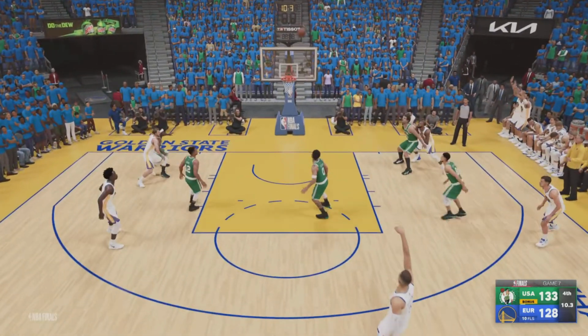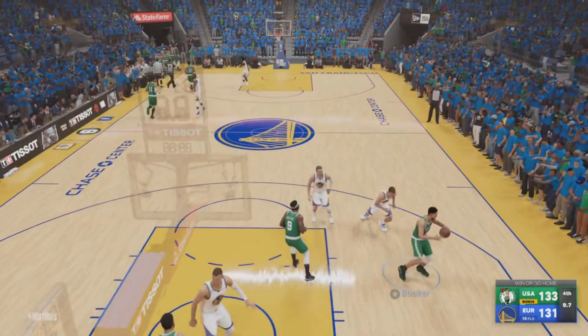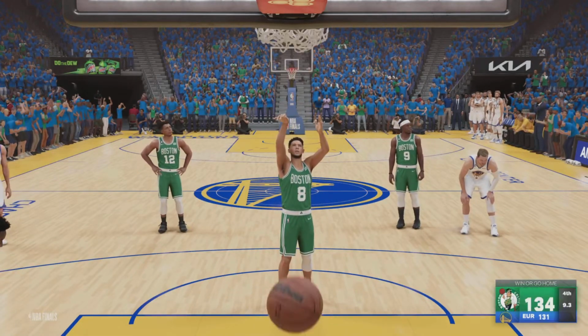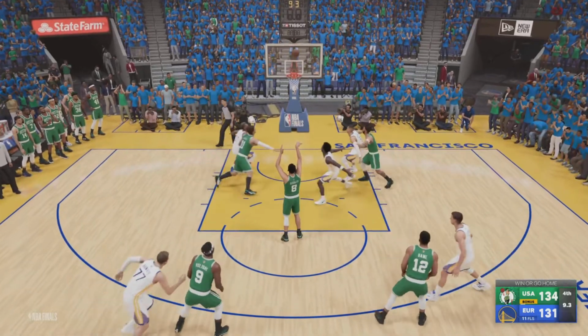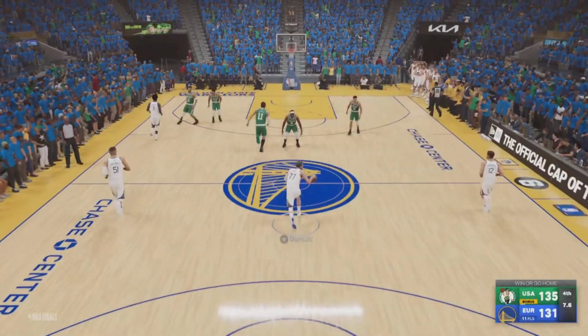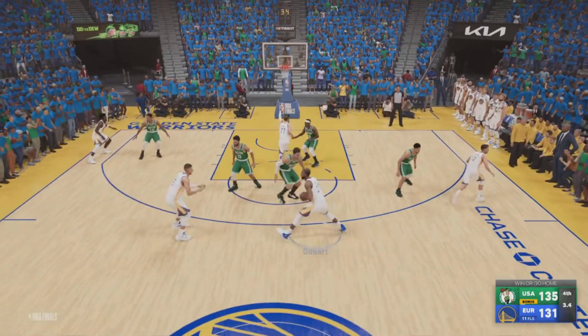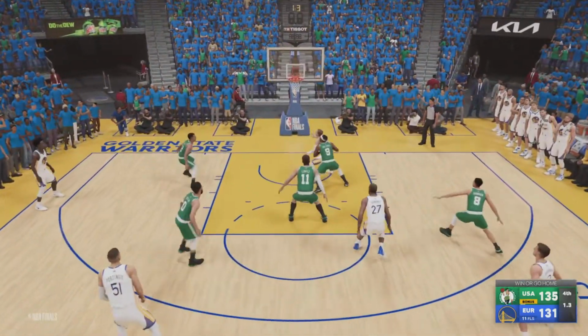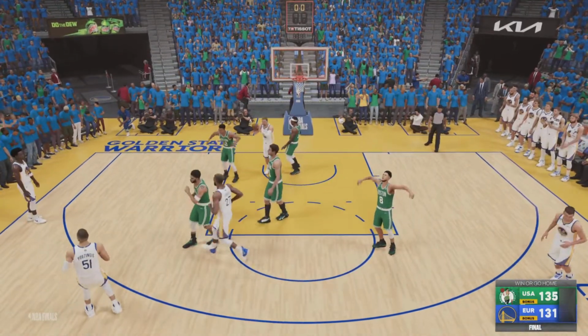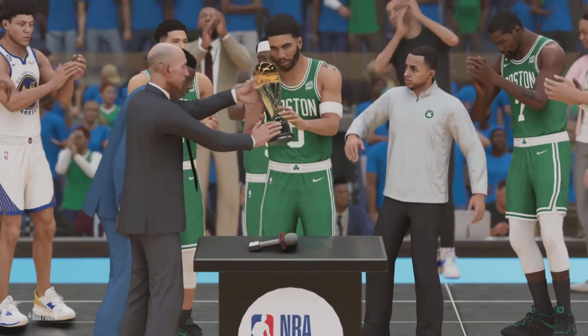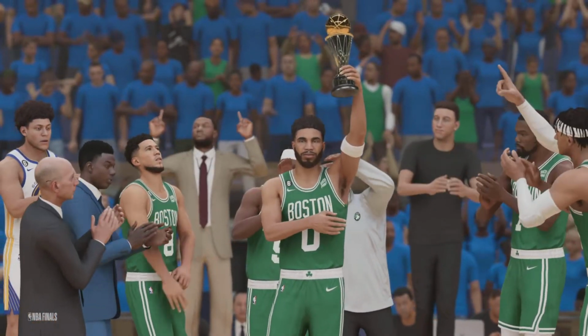Oh, Porzingis pops out, splashes the 3. Okay, 2 point game. Booker is fouled. He will have a trip. Now if he makes these, he'll ice it, in my opinion. In 2K, I think this is a 4 point game, 9 seconds left. I don't think the other team has a chance. So, and that's going to do it right there. Porzingis another 3. But that doesn't matter, in and out. USA wins the championship by 4 points over Team Europe in 7 games.